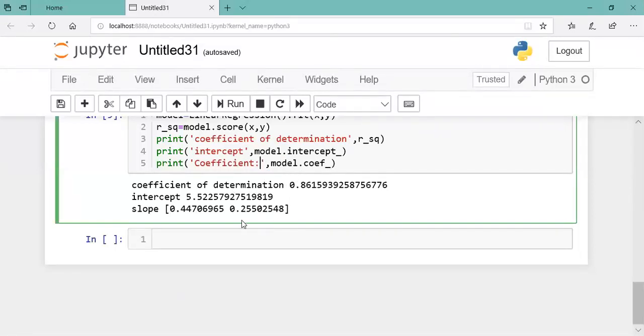So here I have two variables, x1 and x2. This is the coefficient of x1, this is the coefficient of x2.